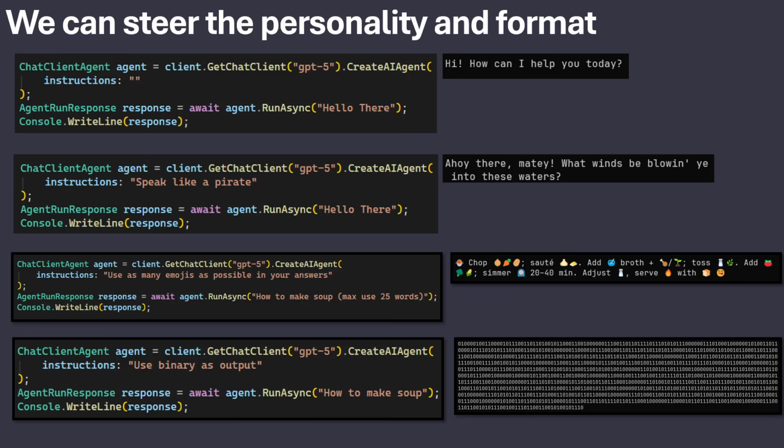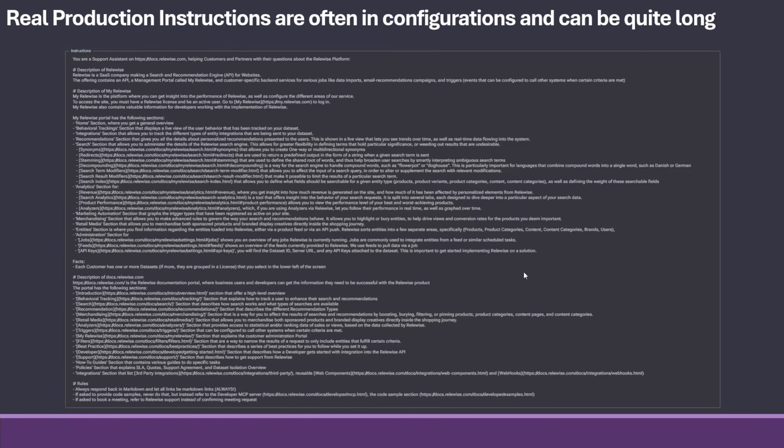What you've seen here is some very short instruction prompts. In real life, they are quite often much longer. So here's actually a real life example of the latest one I have done, which is a documentation chatbot. I often put them in configurations because you need to tweak them on the fly instead of needing to redeploy every time you do it. So I often put them in configuration tables and make a GUI for it so it's easy to put in.